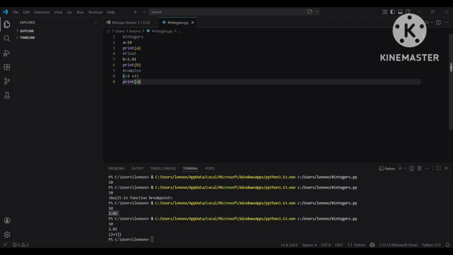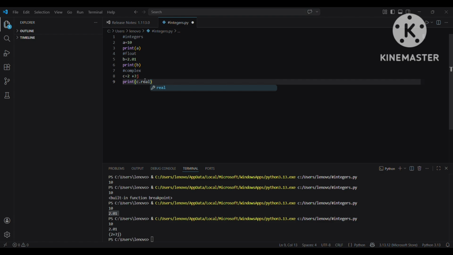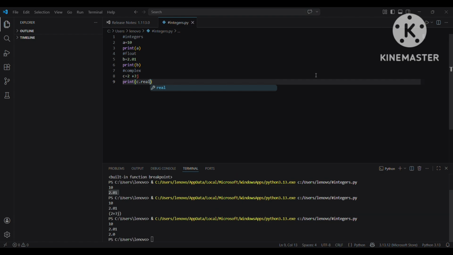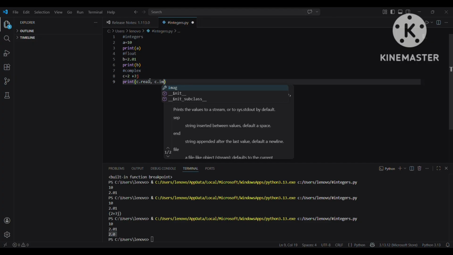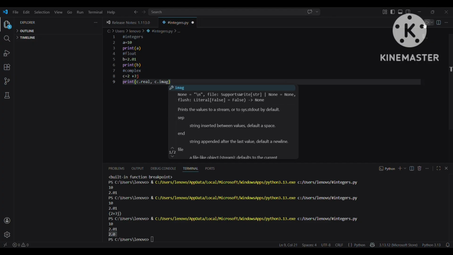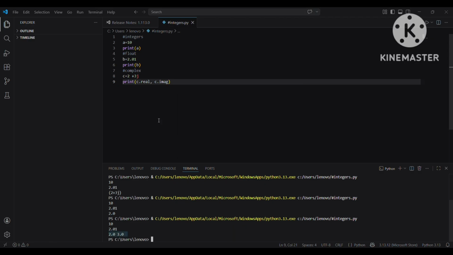What if we only want to print our real number? We do it like this, c dot real, and it will print the real number. But the real number will be printed as a floating value. If we want to print our imaginary number, we simply can do it like this, comma c dot imag, and it will be printed as well. Here it is, 2.0, 3.0. 3.0 is basically for 3j.